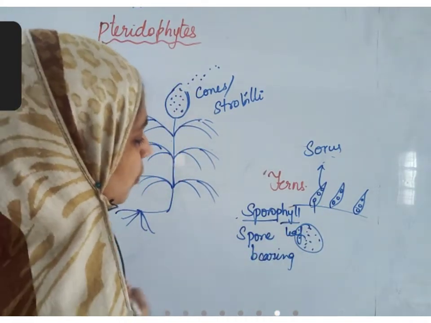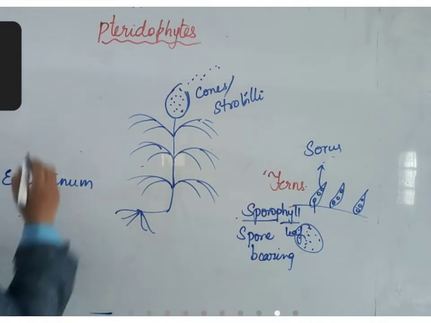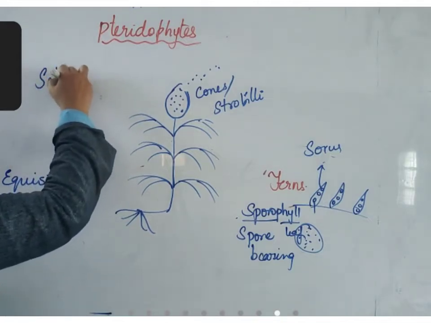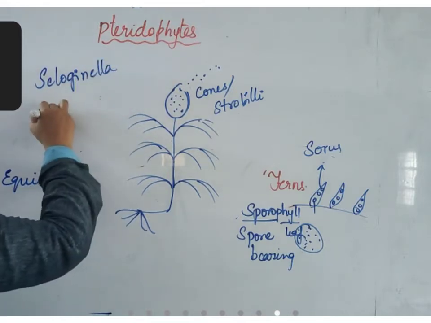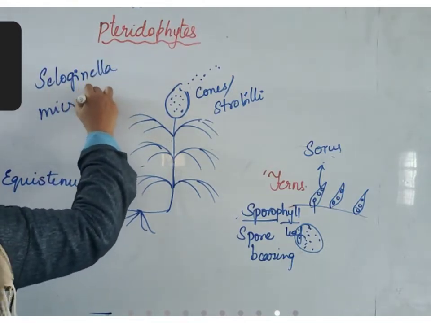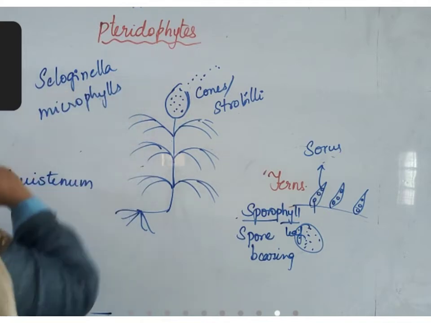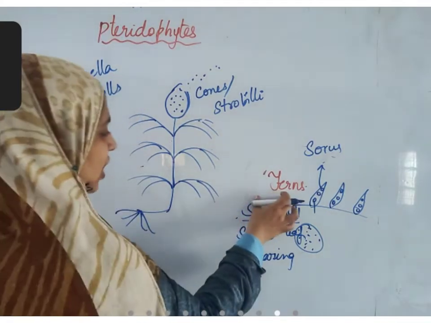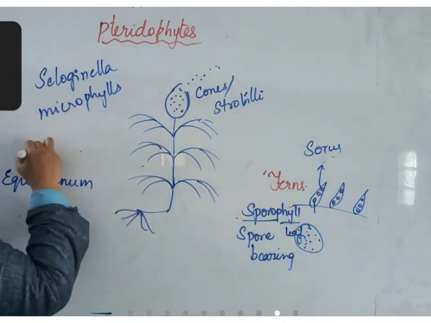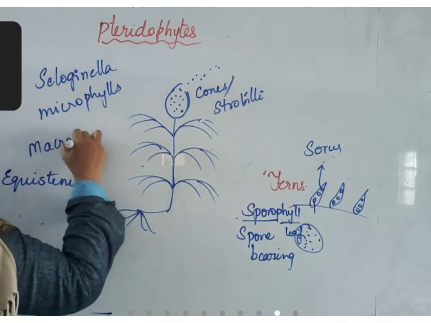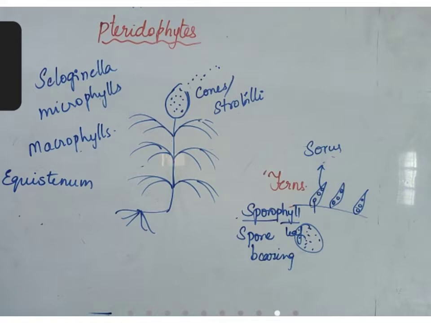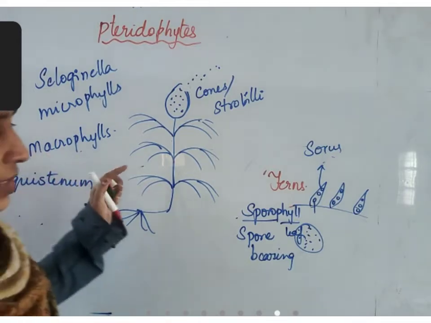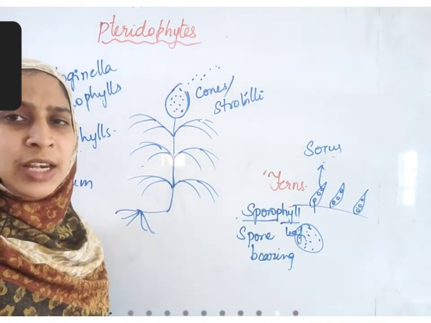Sometimes these spore bearing leaves are small, as in the case of Selaginella. The leaves are small and called microphylls, and if the leaves are large, as in the case of ferns, they are called macrophylls. In both cases, there is spore formation in the leaves.